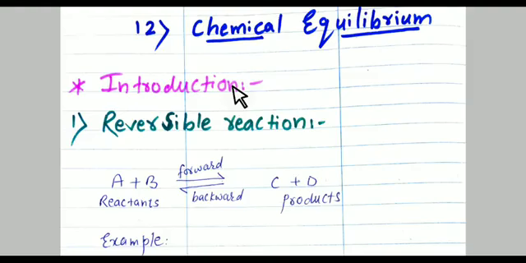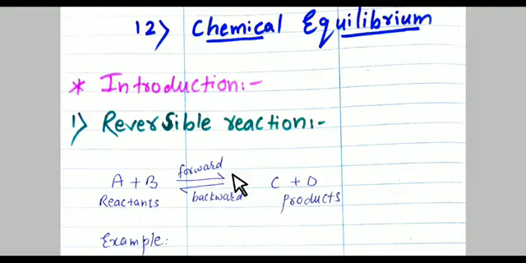Now, the next term is reversible reaction. Actually, what is a reversible reaction? As you have seen on the screen, there is a double arrow, which means most chemical reactions are reversible. The reactants are not completely converted into the product and hence they do not go to completion.